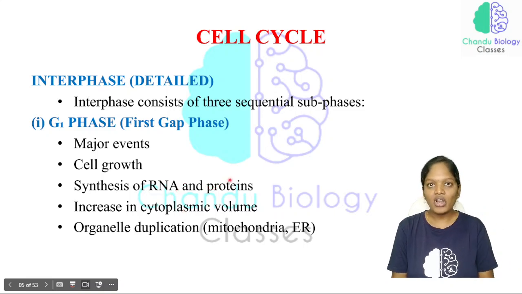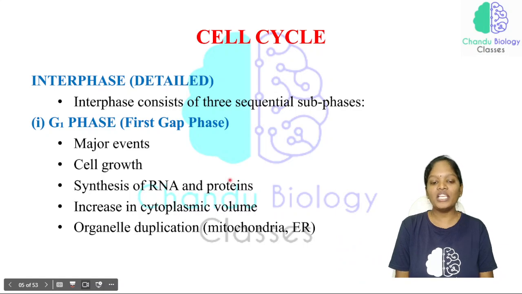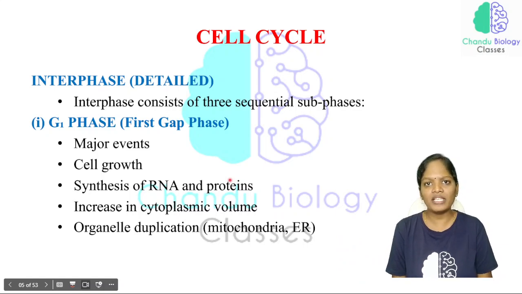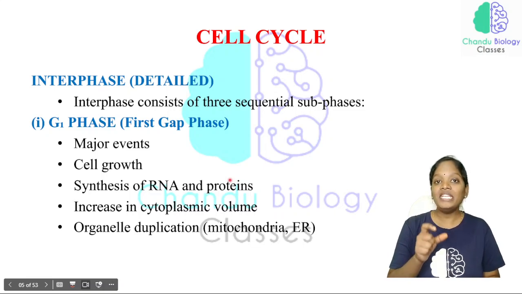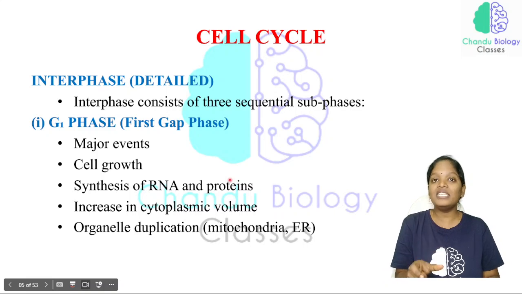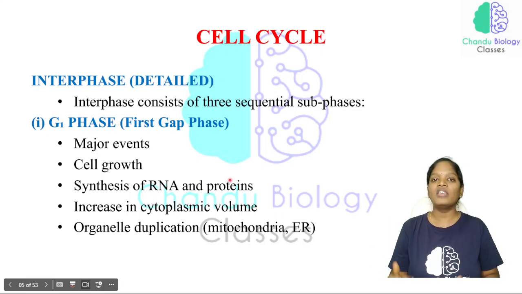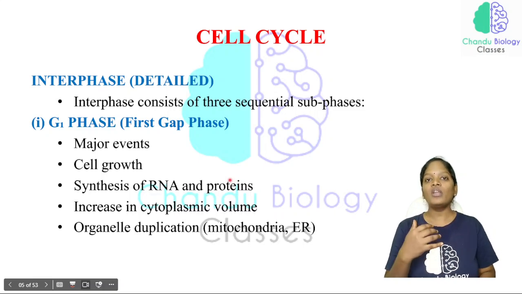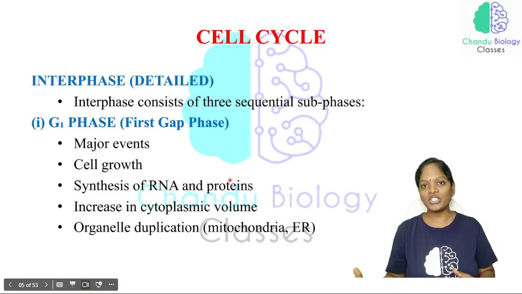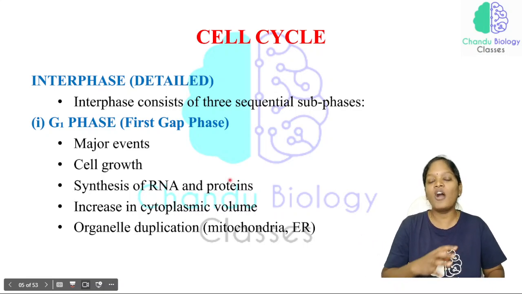See, the synthesis of RNA and proteins is very important in the DNA replication. In the DNA replication, the most important enzyme is the DNA polymerase, and that is nothing but a protein. All these things are synthesized in the G1 phase, but in an inactive condition. Only whenever it enters the S phase does it become active, because only in the S phase is the DNA polymerase activity required, not in the G1 phase. Now you should know all the things required for the DNA duplication are exactly prepared in the G1 phase, but all these things will be in an inactive manner.